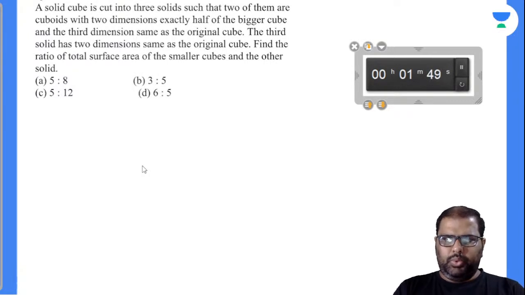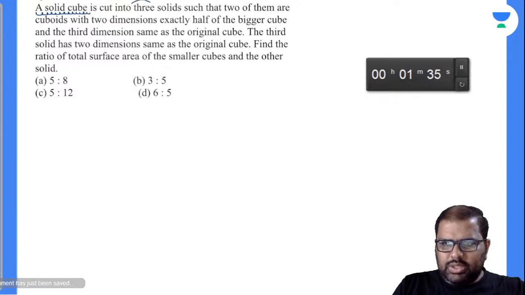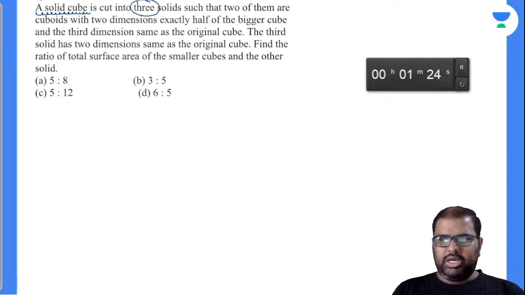A solid cube is cut into three solids. I'll underline the point there. A solid cube is cut into three solids such that two of them are cuboids with two dimensions exactly half of the bigger cube and the third dimension same as the original cube.